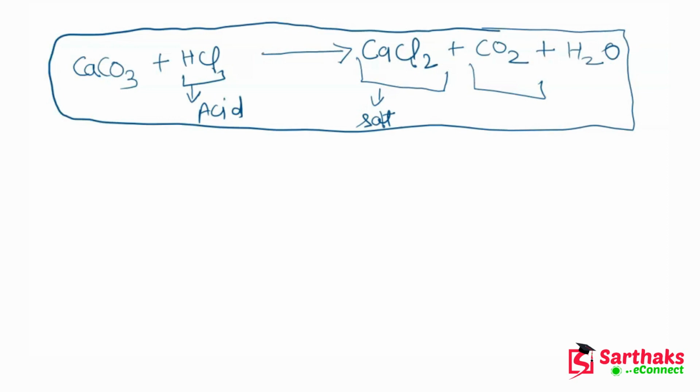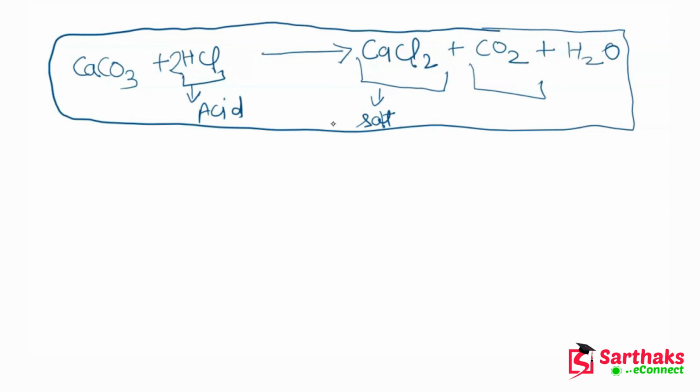Now we will try to balance this equation, because balancing is also very important. Let's see how to balance it. You can see that the number of hydrogen atoms on the product side is 2. So to balance hydrogen, I will simply multiply HCl by 2.